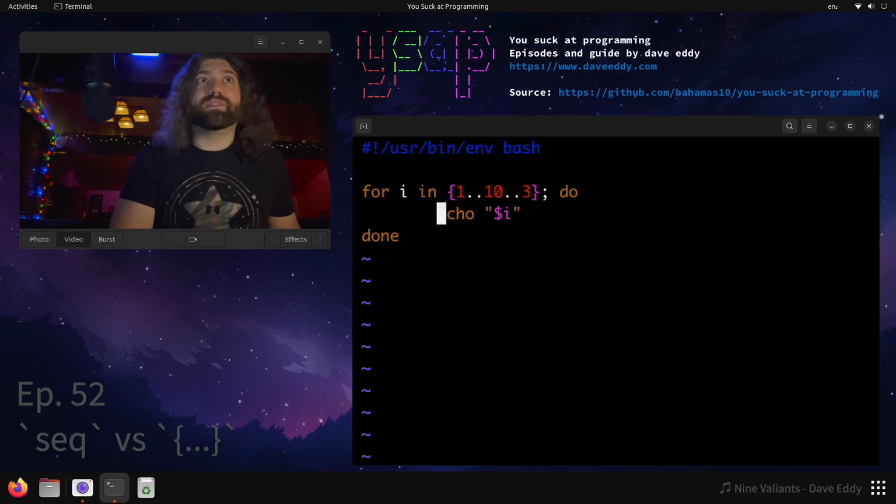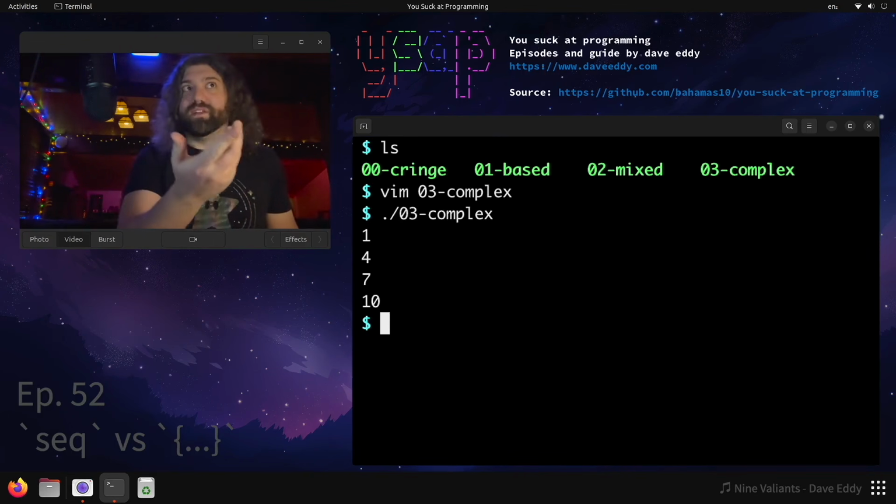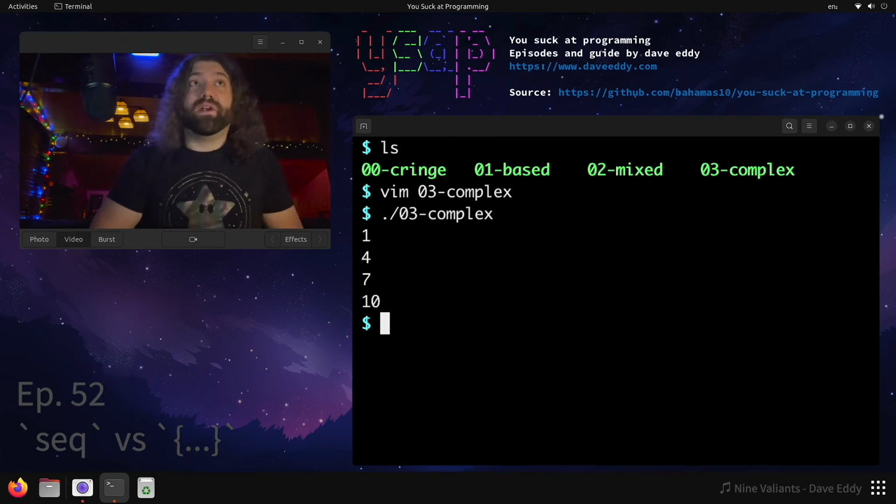Well, we can get a little bit complex with it. Did you know, I want to say this is like a Bash version 4, I don't remember, don't quote me here, but you can actually supply a step here. So we want 1 through 10, but then we want a step by 3. So what does that mean? Well, let's run it. 3, complex, run it, and we get 1, plus 3 is 4, plus 3 is 7, plus 3 is 10. There you go. There's some curly brace numerical expansions in Bash.